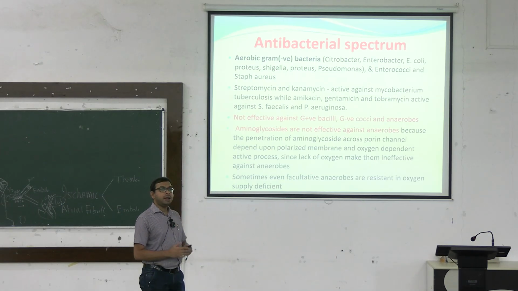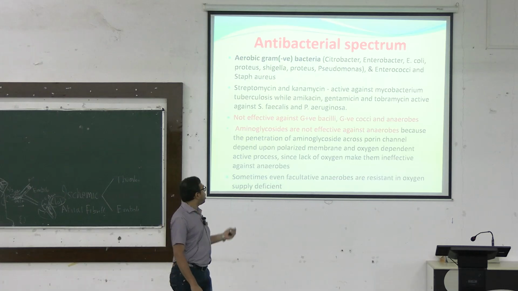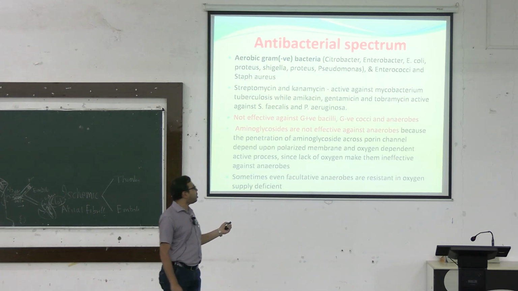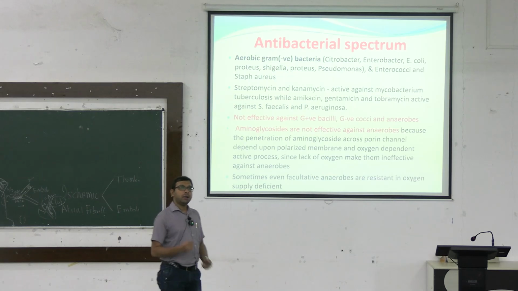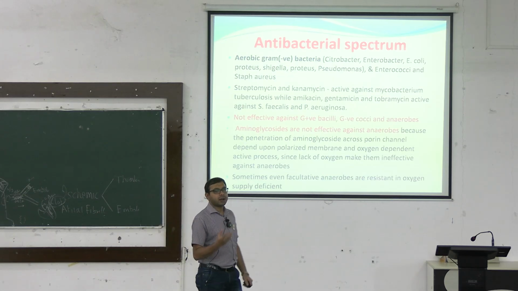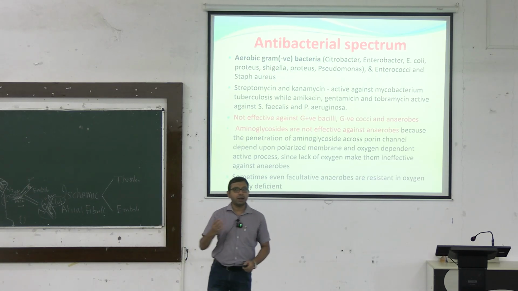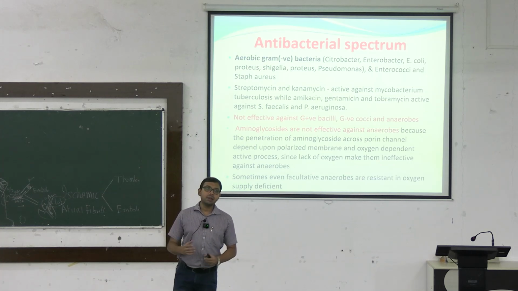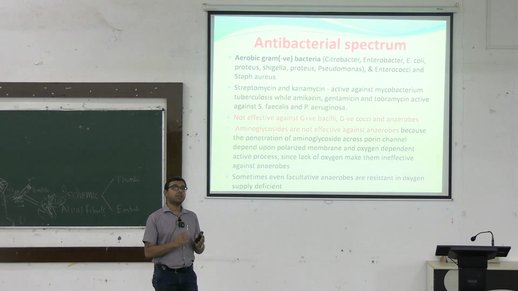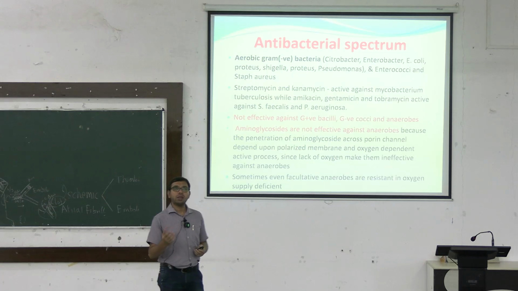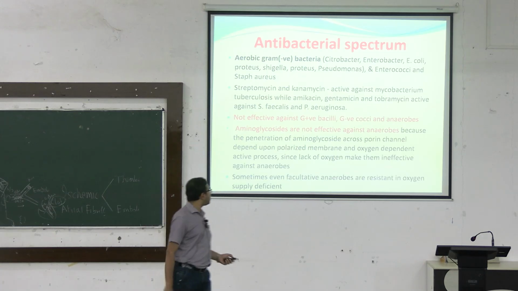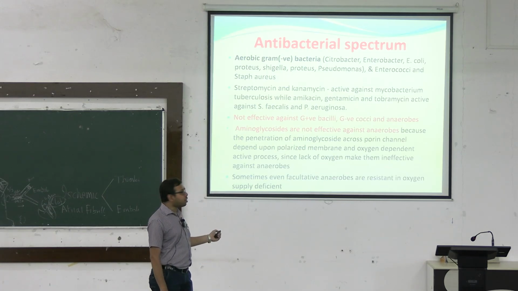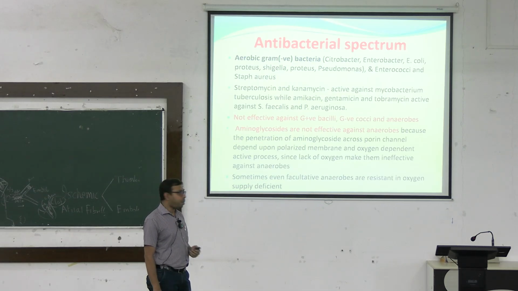Streptomycin and kanamycin have been shown to be active against Mycobacterium tuberculosis, while amikacin, gentamicin and tobramycin are active against Streptococcus faecalis and Pseudomonas aeruginosa, because there are very few drugs active against Mycobacterium tuberculosis, the anti-tubercular drugs, as well as very few drugs active against Pseudomonas aeruginosa, which also causes some fulminant infections. It is not effective against gram-positive bacilli, gram-negative cocci and anaerobes, remember, okay.